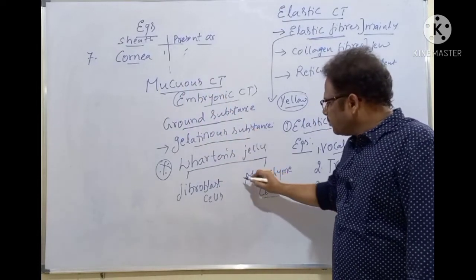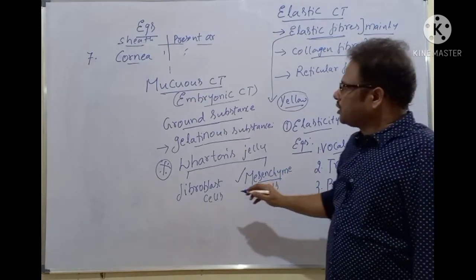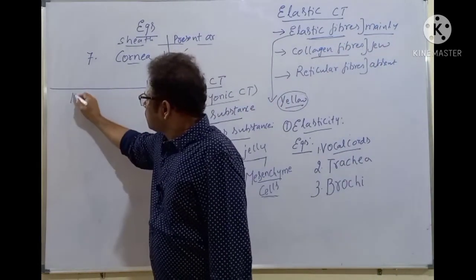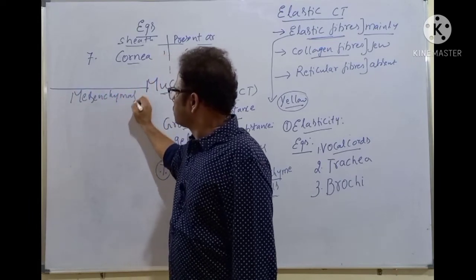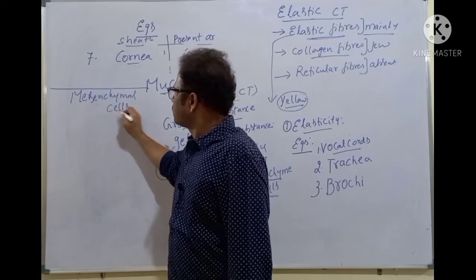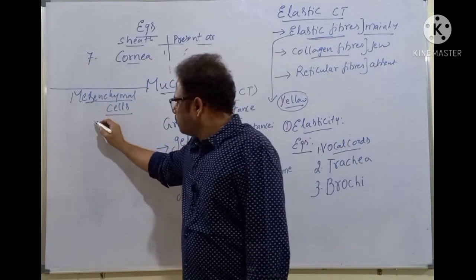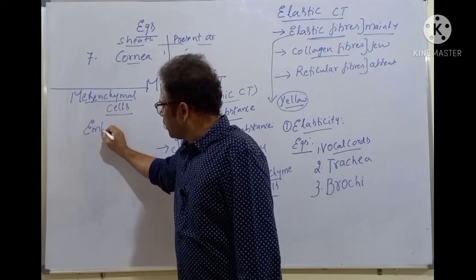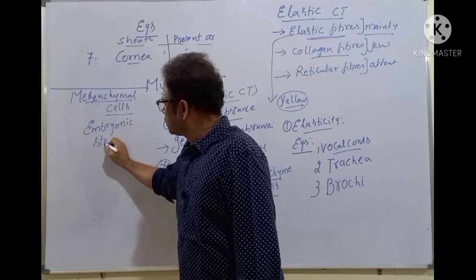So the mesenchymal cells are to be discussed here, because these mesenchymal cells are potent cells, embryonic stem cells.